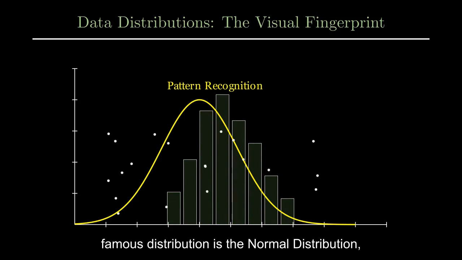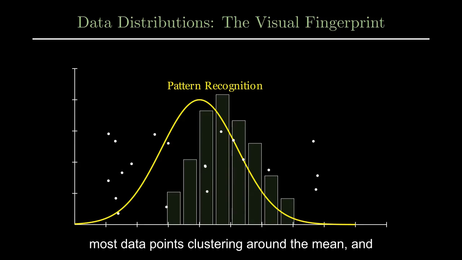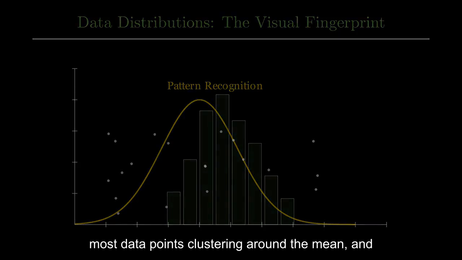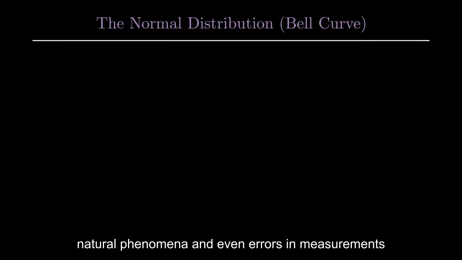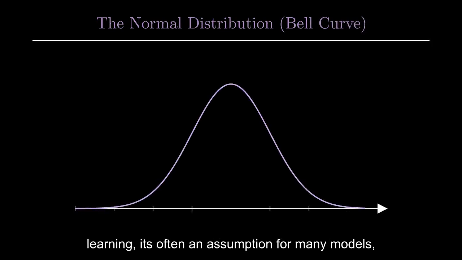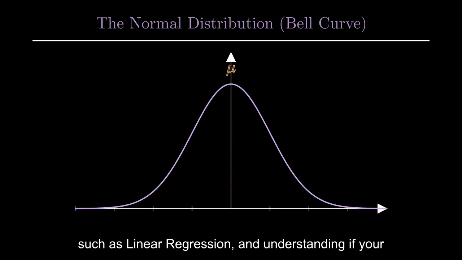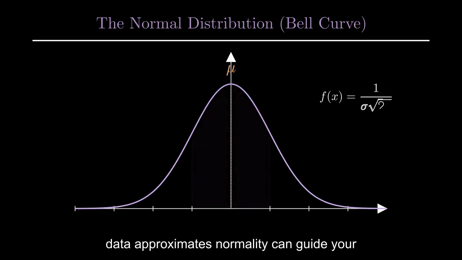Perhaps the most famous distribution is the normal distribution, often called the bell curve. It's symmetric, with most data points clustering around the mean, and fewer points as you move away from the center. Many natural phenomena and even errors in measurements tend to follow this distribution. In machine learning, it's often an assumption for many models, such as linear regression, and understanding if your data approximates normality can guide your pre-processing choices.